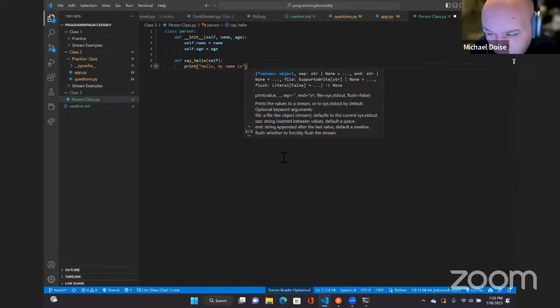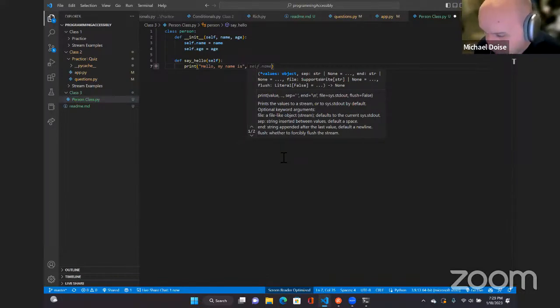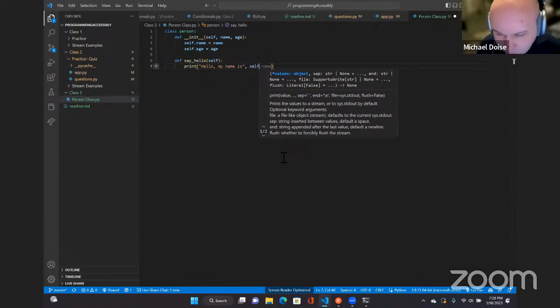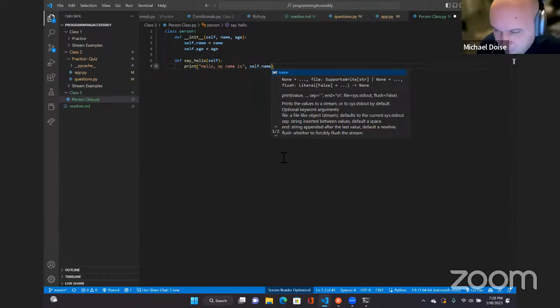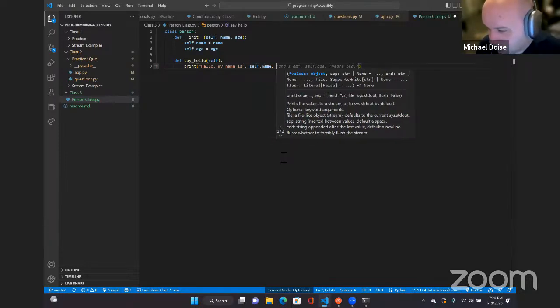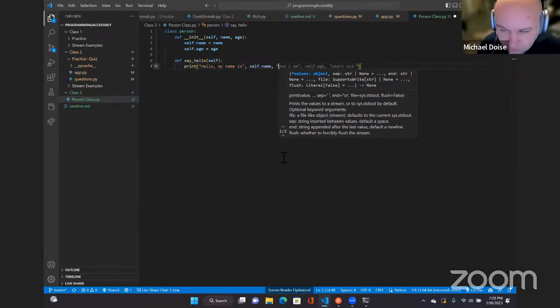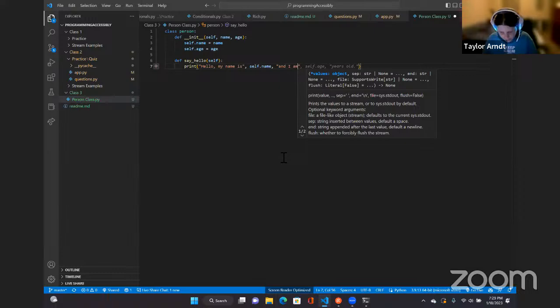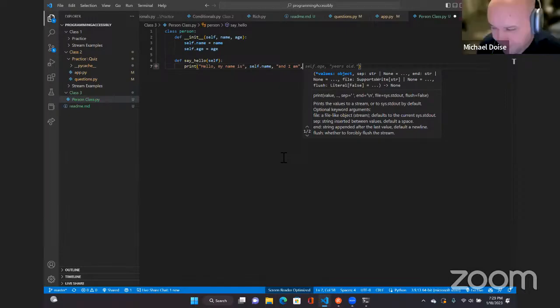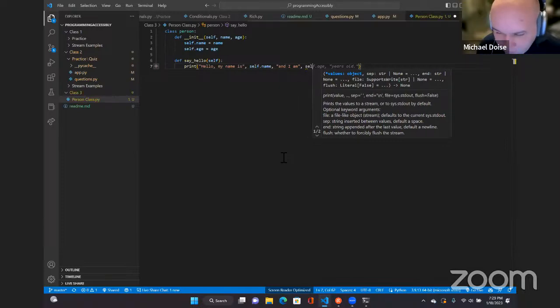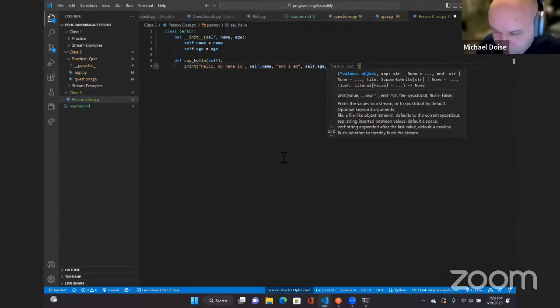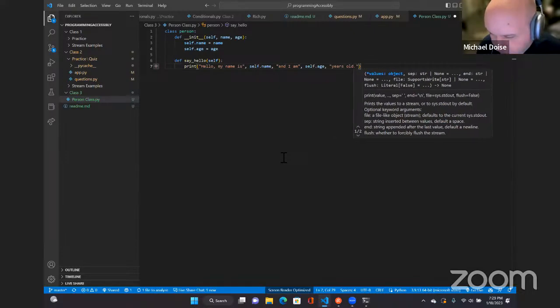Then we're going to use comma, space, self.name, comma, space, double quote, and I am, double quote, comma, self.age, comma, space, double quote, years old, double quote, right parenthesis.